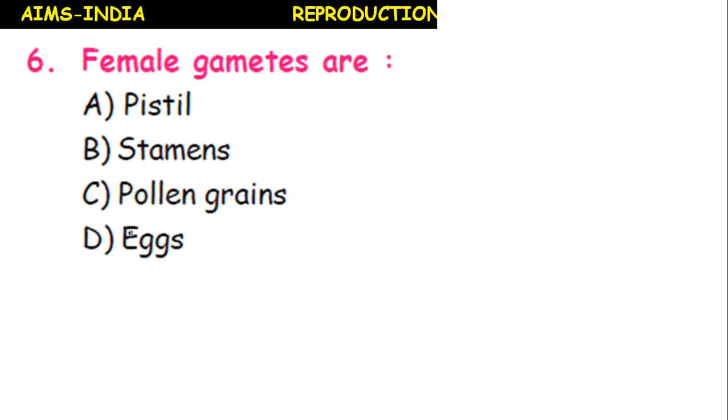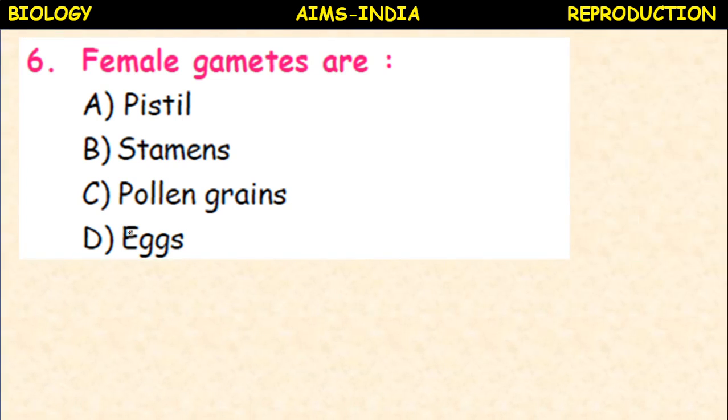Next, the female gametes are pistil, stamens, pollen grains, eggs. Here the question is female gametes. The female reproductive organ is pistil, but the female gametes are eggs. It is present in the ovary. In the ovary, on the placenta, ovules are arranged. Inside the ovules, the embryo sac is formed. In the embryo sac, eggs are present. Only a single egg in each embryo sac.